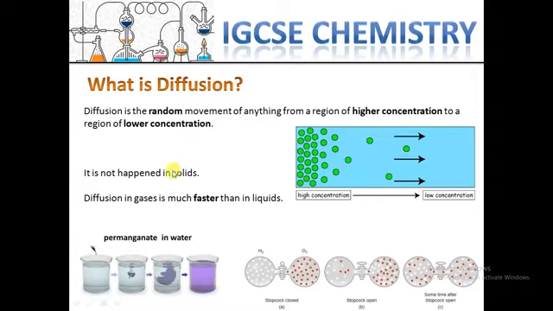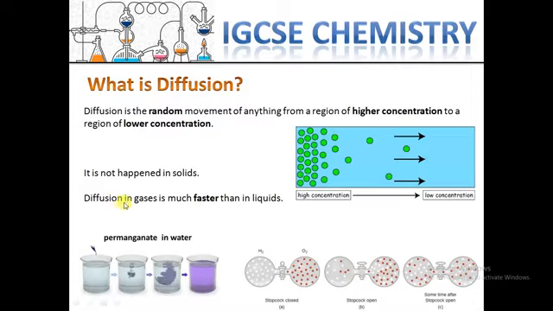This does not happen in solids because, as we studied before, solid particles and atoms cannot move. They just vibrate in their position, so they cannot move too much. But in contrast, in gases and liquids, because particles can move, we can have diffusion in liquids and gases.